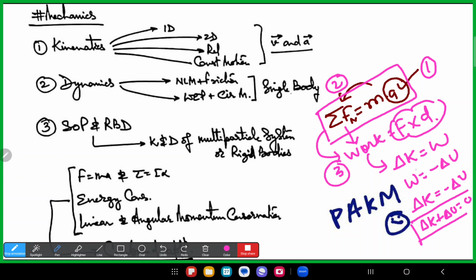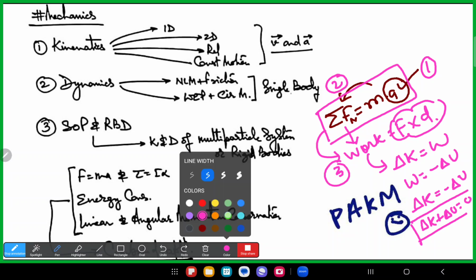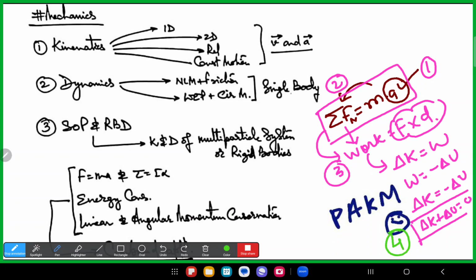So I thought only these four equations. This is equation number 4. So one, acceleration; force; work; and the work energy theorem. We are supposed to apply the work energy theorem where you have to calculate velocity basically. Clear? So keep in mind, these are all for linear motion.